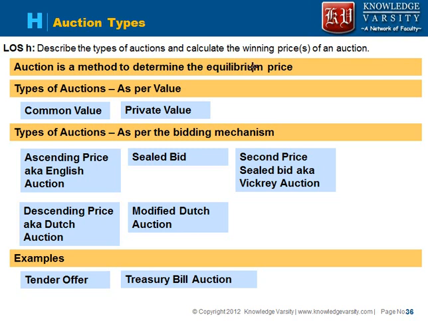Now there are different types of auctions as per the value. If we see the types, there are two types of values: one is the common value and another is the private value. Now what is common value? In a common value auction, everybody who is participating in the auction is trying to bid for an item whose value would be the same for everybody.